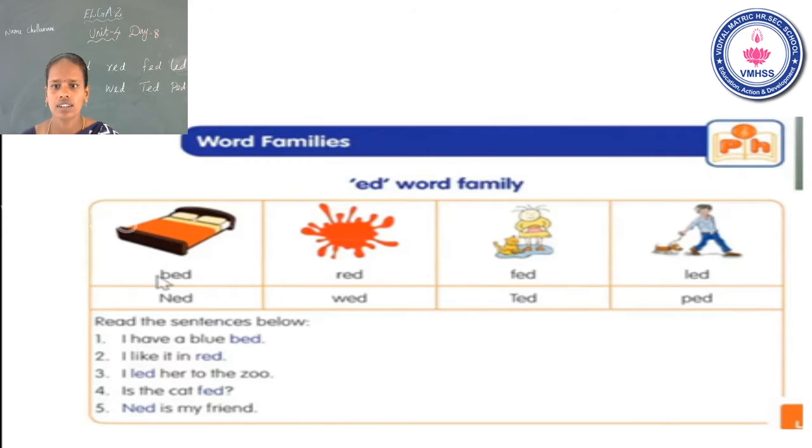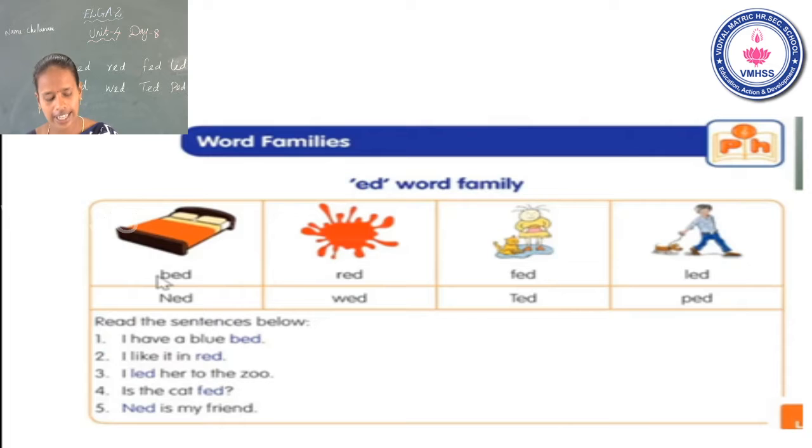Bed. Okay. Second one: I like it in red. I like it in red. See the red, the word beginning r, middle a, end d, r, a, d, red.